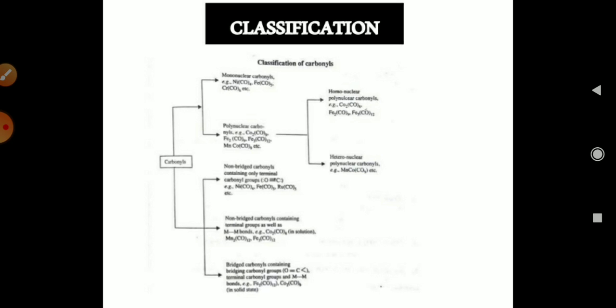These polynuclear carbonyls are further classified into homonuclear polynuclear carbonyls and heteronuclear polynuclear carbonyls, in which in a homonuclear carbonyl the same metal is present more than two times, and in a heteronuclear carbonyl two different metals are present as central metal atoms.